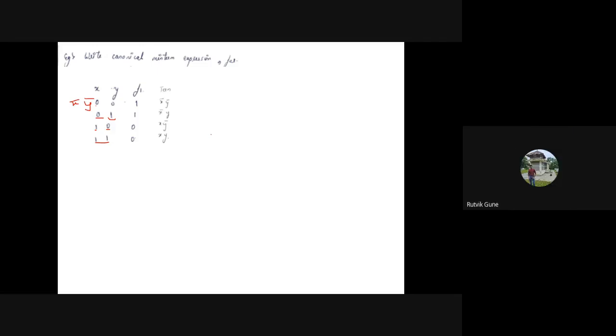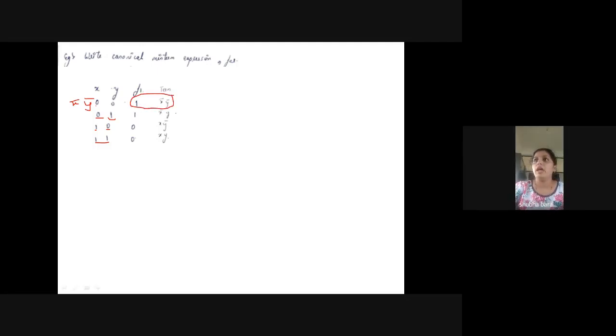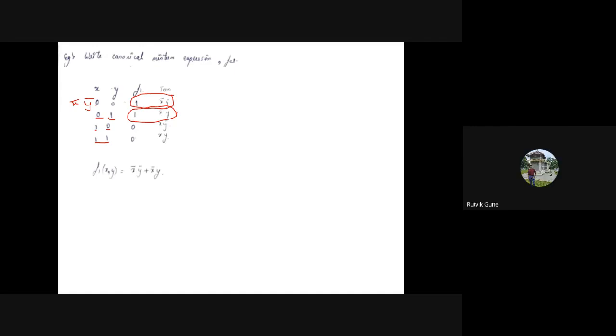Ma'am, X bar Y plus X Y. No, see here, 1 is for X bar Y bar and X bar Y. Oh, okay, sir. I have written it wrong here. Okay. So your expression would be f1 of x y equals X bar Y bar plus X bar Y. Okay? Yes, ma'am. Understood this? Yes, ma'am.